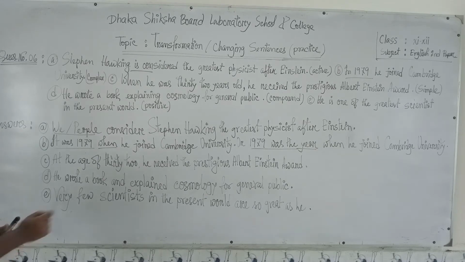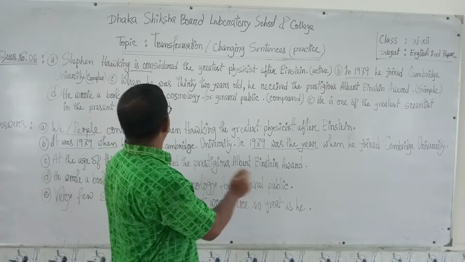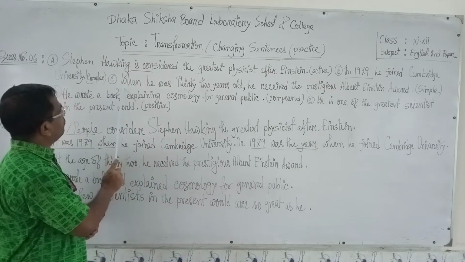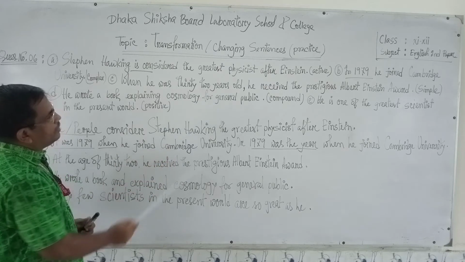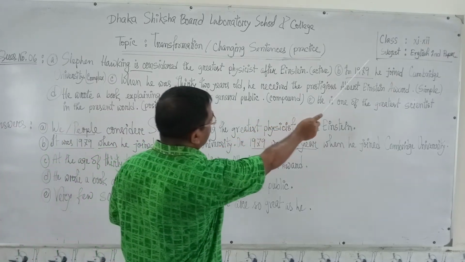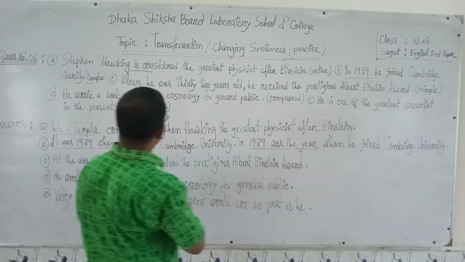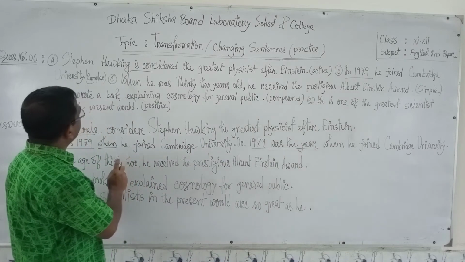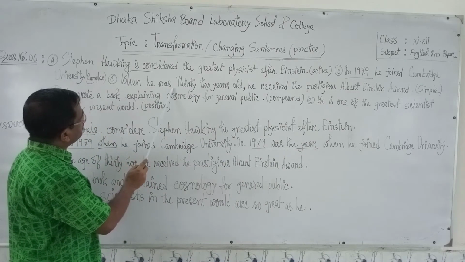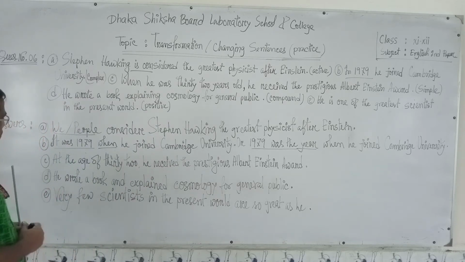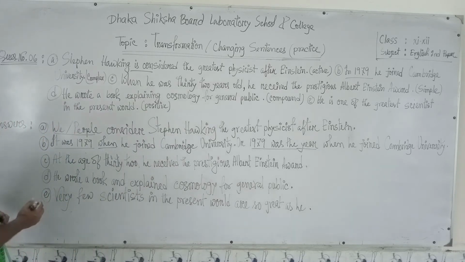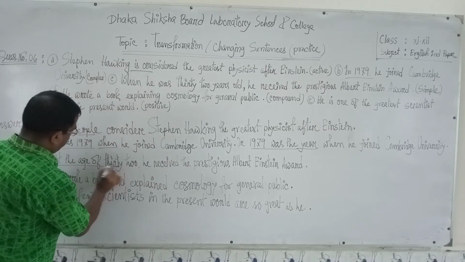Now let's see what is here. When he was 32 years old. In case of B, we turned a phrase into a clause, and in case of C, we will turn a clause into a phrase. What can be the possible answer? At the age of 32.